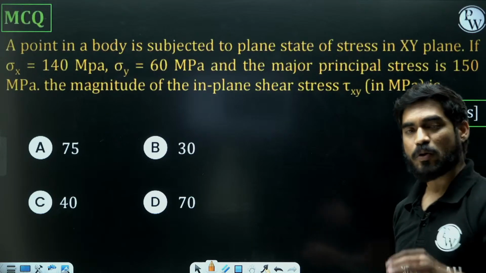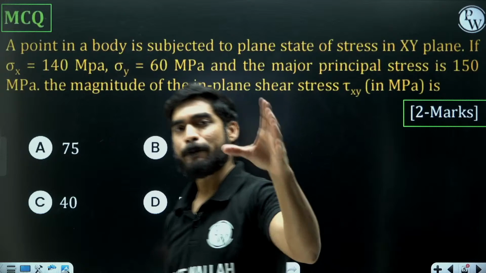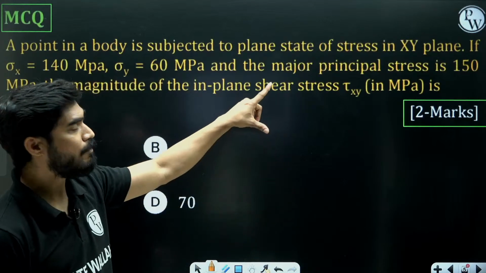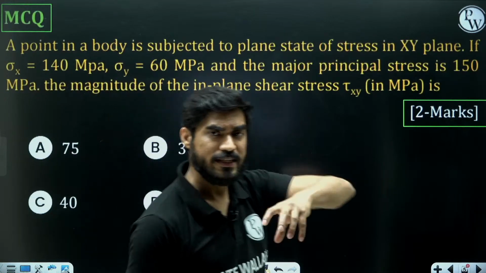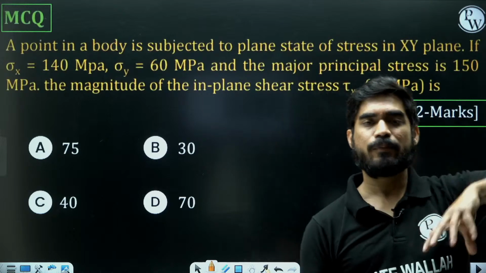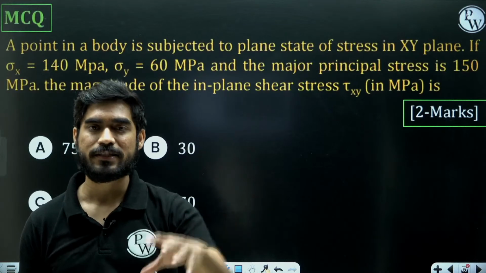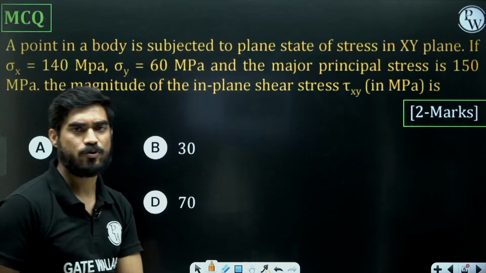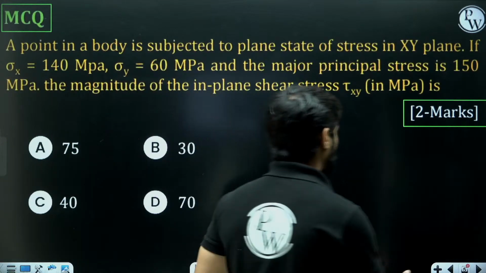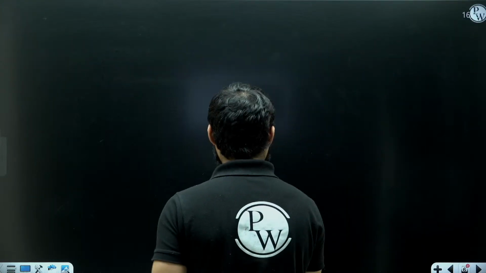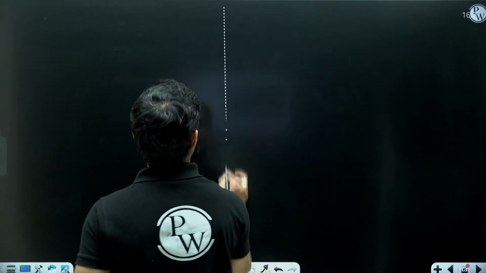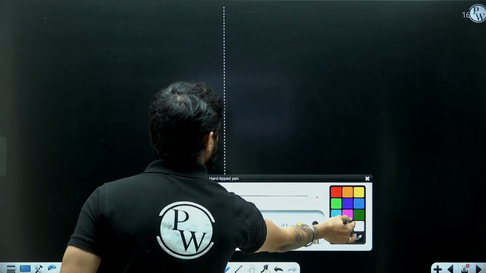Either you apply the formula of the principal stress, and this is the maximum principal stress, so it is going to be sigma x plus sigma y by 2 plus root over sigma x minus sigma y by 2 whole square plus tau xy square. Otherwise, I have a better option for you. You can use these two equations of principal stresses. I hope you guys remember these equations.